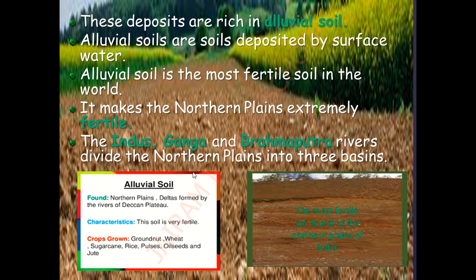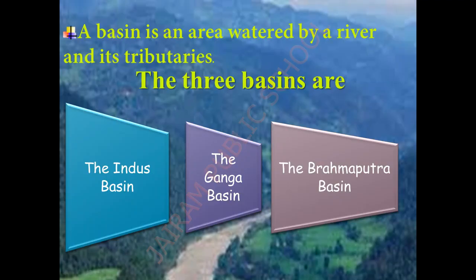And the rivers which flow in the northern plains are the Indus River, the Ganga River, and the Brahmaputra River, and these three rivers divide the northern plains into three basins: the Indus Basin, the Ganga Basin, and the Brahmaputra Basin.